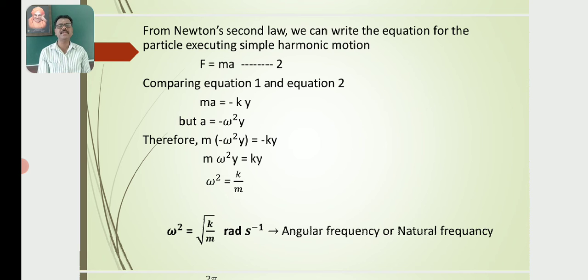Then omega is equal to root of k by m, in radian per second. This is the expression for angular frequency or natural frequency.